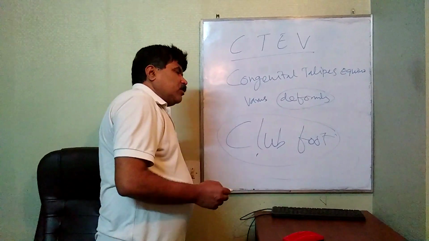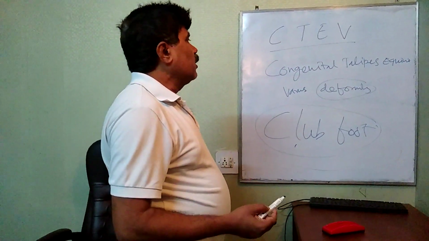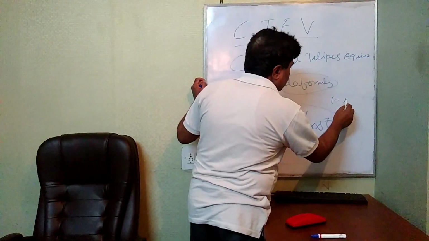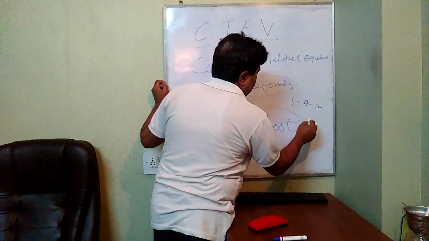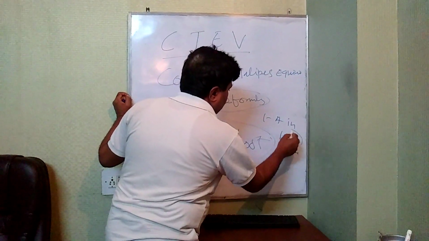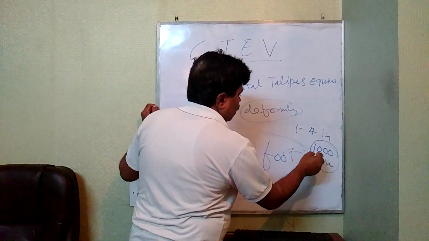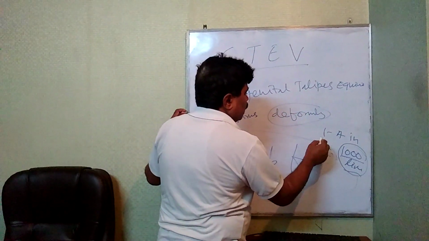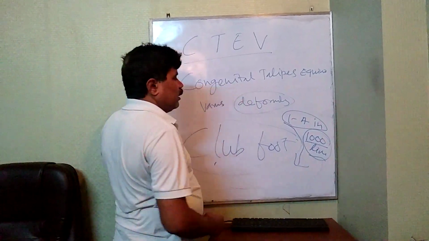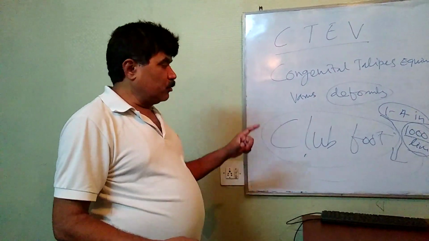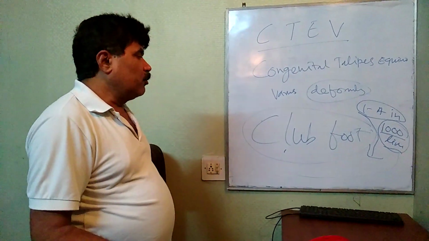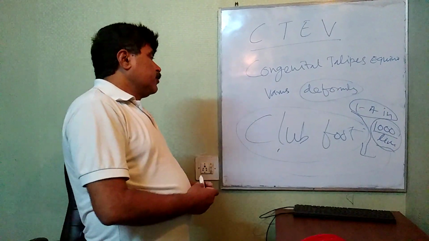This is a very common deformity, usually 1 to 4 in 1,000 live births. If 1,000 live births occur, 1 to 4 children have a club foot. So club foot is a very common problem.